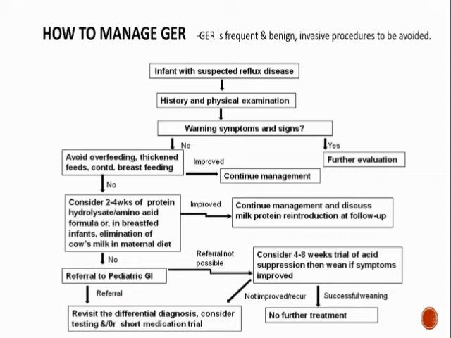If there is no improvement, consider 2 to 4 weeks of protein hydrolysate or amino acid formula, and in breastfed infants, eliminate cow's milk from the maternal diet. If there is improvement, continue the same management. If there is no improvement, then refer for pediatric management of GER.